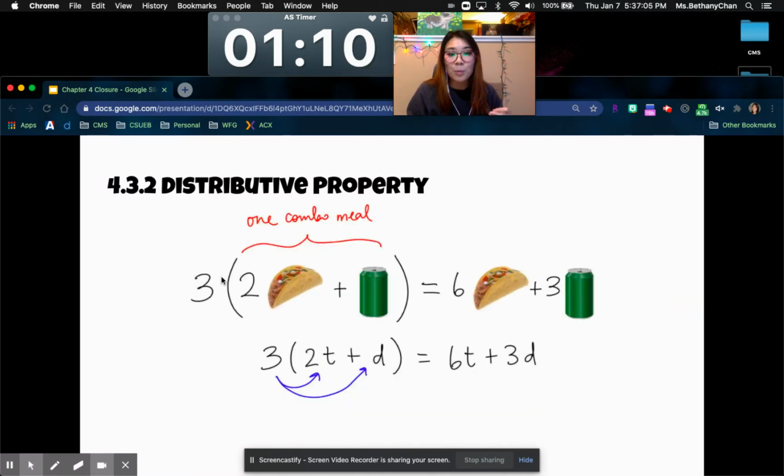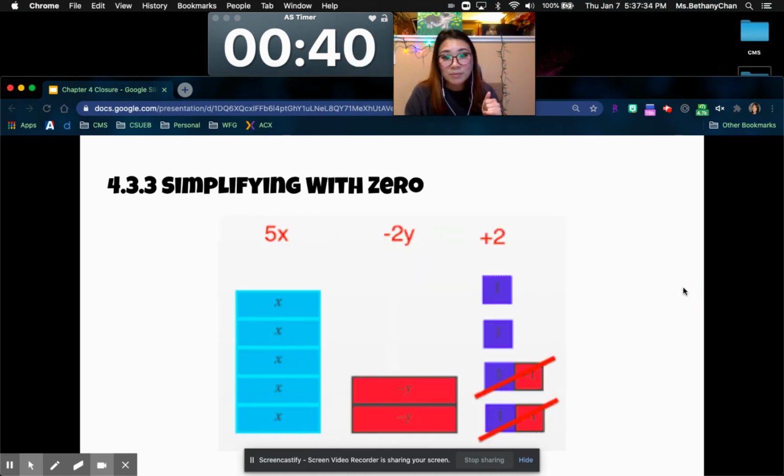Distributive property, whatever's on the outside of the parentheses, you have to multiply it, right? There's no symbol right there, but it's multiply to everything in the parentheses, right? This means 3 sets of 2 tacos and a soda, which means I get 2 tacos and a soda, my sister gets 2 tacos and a soda, and then my dog gets 2 tacos and a soda, and that's what it equals, right? Noticing that you cannot combine these. You cannot combine because they are different variables. This is tacos, this is drinks. You cannot make taco drinks. Don't blend it together. That's nasty.